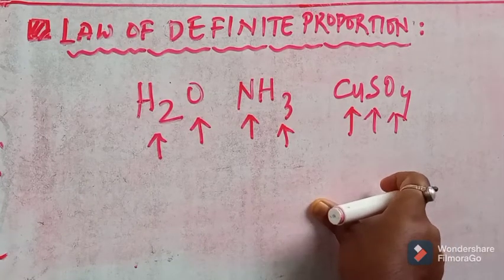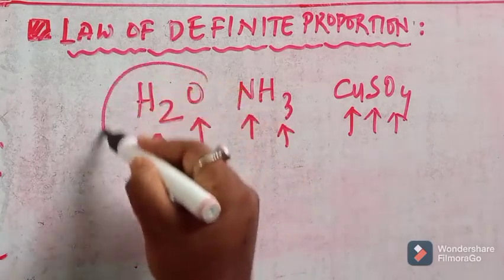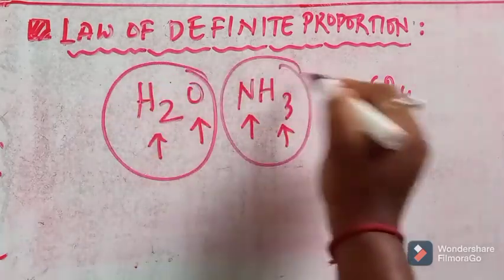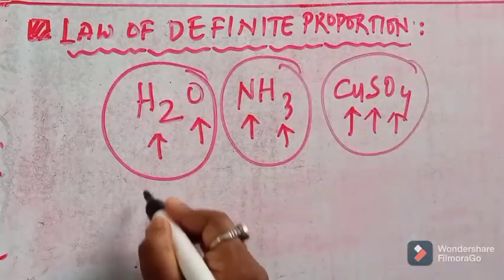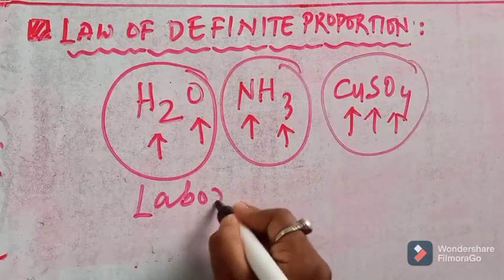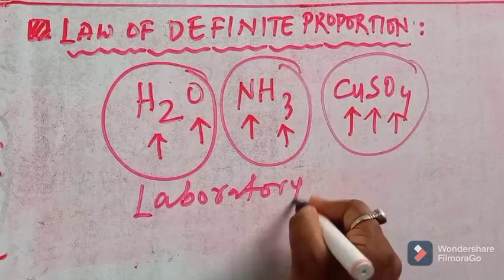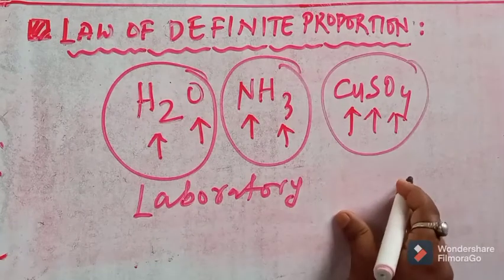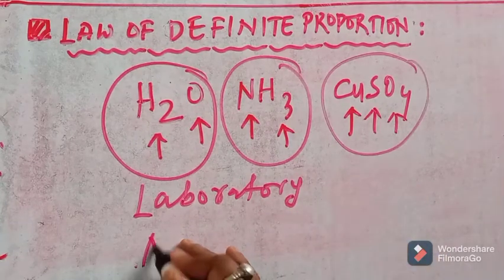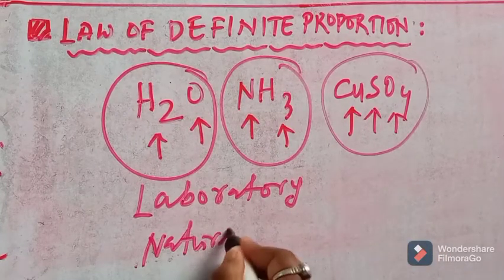Say you are preparing some of these molecules in the laboratory, and at the same time you are collecting these substances from nature.